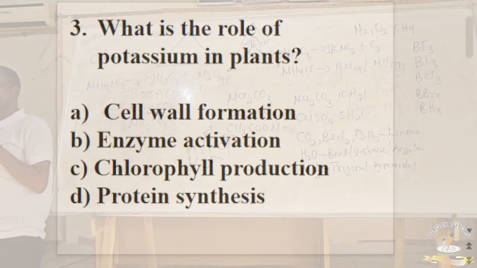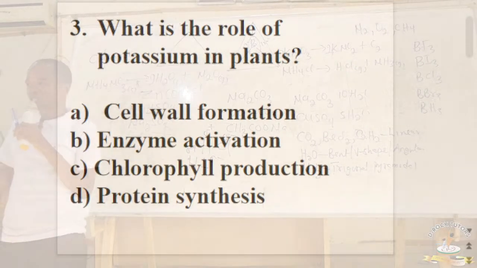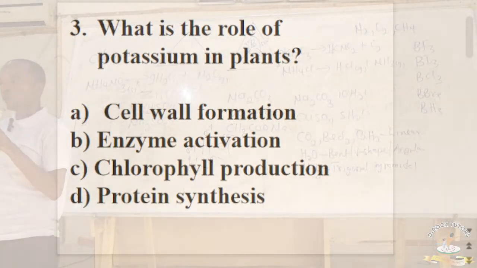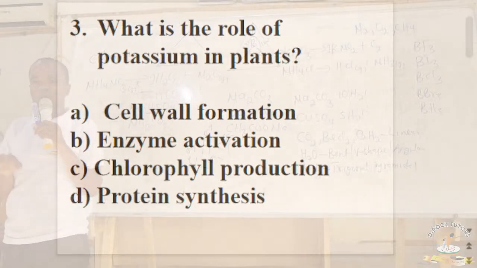Another question you could encounter is they can ask you, which of the following elements is deficient during poor root development? When there is poor root development, the deficiency of element that causes that is calcium. So which means that calcium is necessary for formation of cell wall and also development of roots.